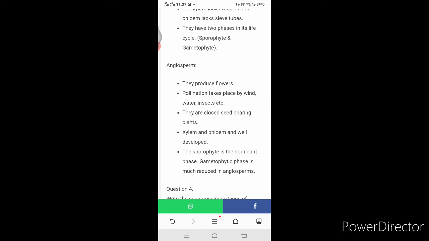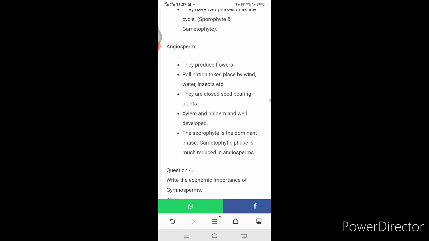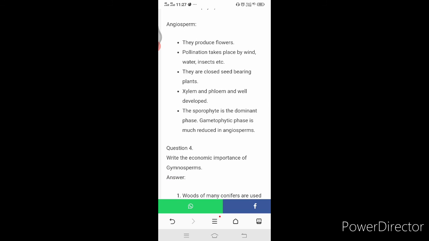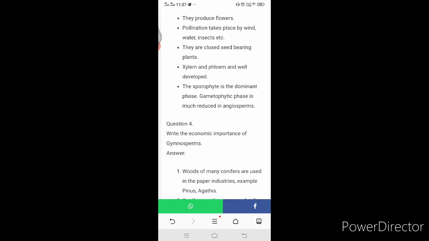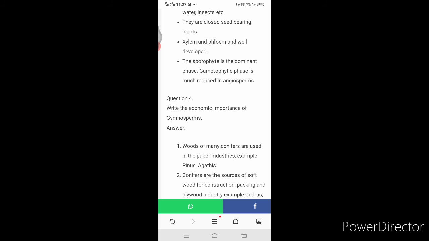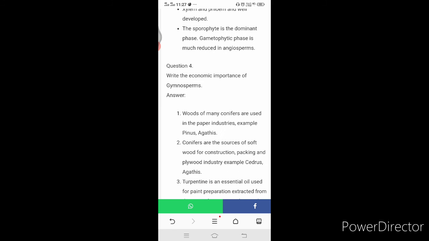Now angiosperms. The characteristics of the angiosperms are: angiosperms produce flowers. Pollination takes place by wind, water, insects, etc. They are closed-seed bearing plants. Xylem and phloem are well developed. The sporophyte is the dominant phase. Gametophytic phase is much reduced in angiosperms.